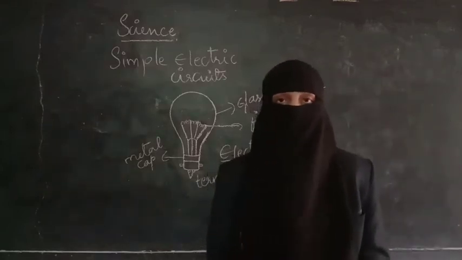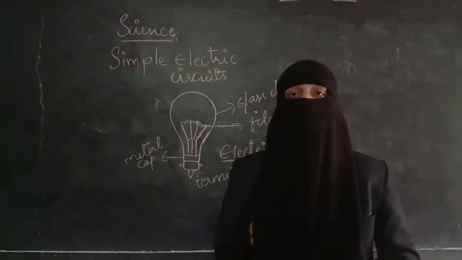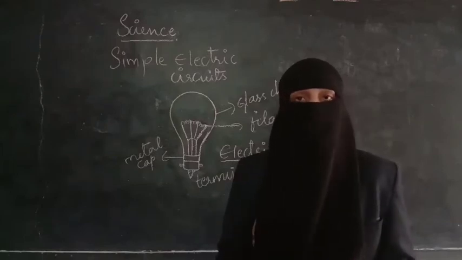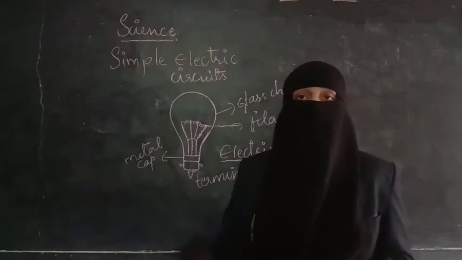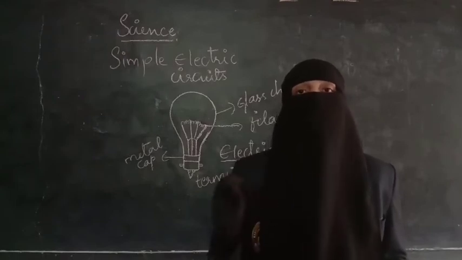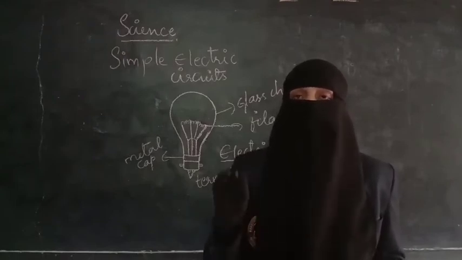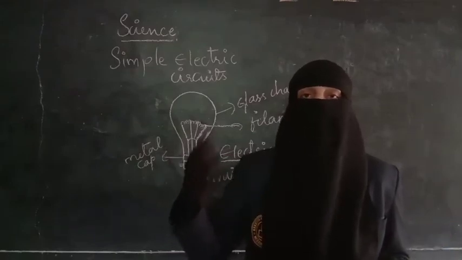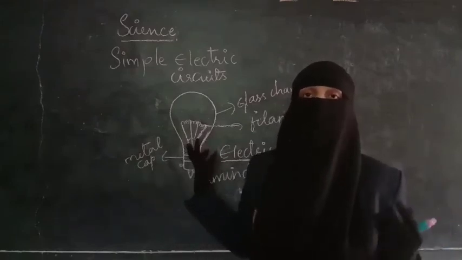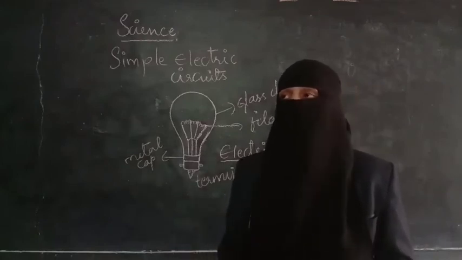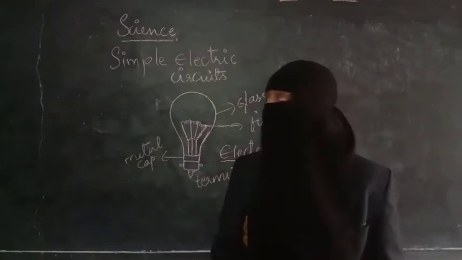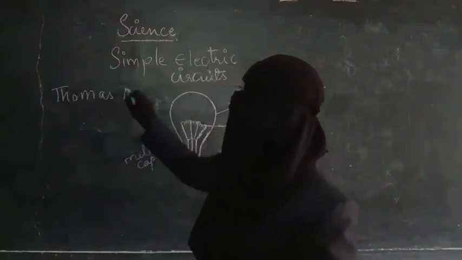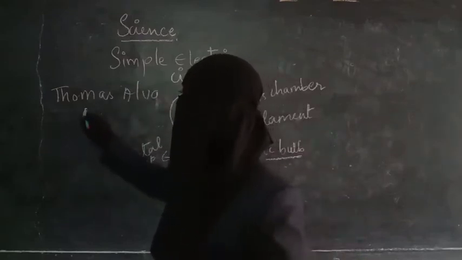Who invented this electric bulb? This story is little long, so there is a lot of hard work by making this electric bulb. It looks very simple and easy. It is very simple gadget, but actually it is not simple. It just like we switch on and we'll be getting the light. But to make this simple gadget, many scientists have worked very hard. And from those, one of the scientists is Thomas Alva Edison. Thomas Alva Edison is the person who invented this bulb.